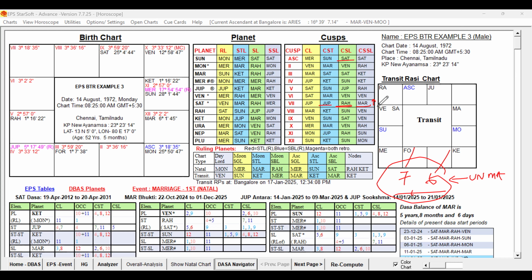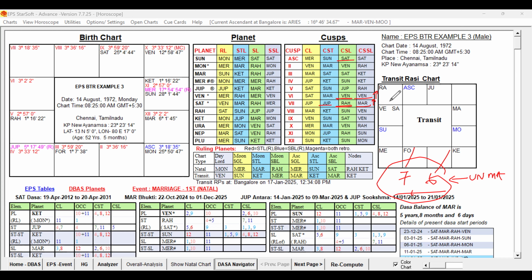And what about the 6th? The 6th sublord is Venus. When we increase the birth time, Venus is not in the border, it has just started. Only by reducing the birth time will Venus move to the previous sublord. Suppose if you increase the birth time by more than 6 minutes, say 7 minutes, then Venus also will change to Sun, the next sublord.